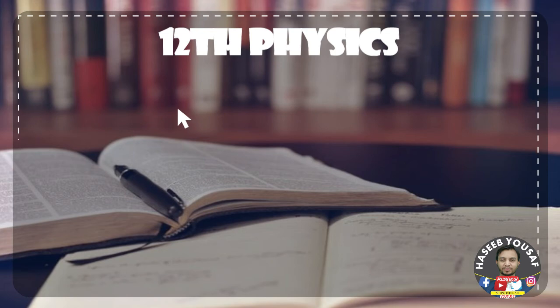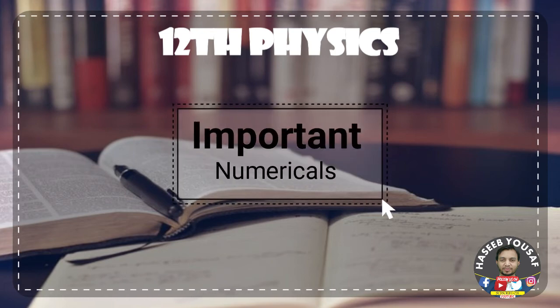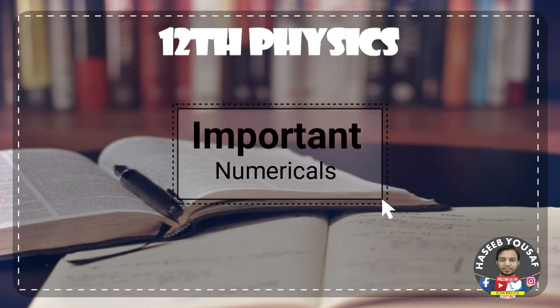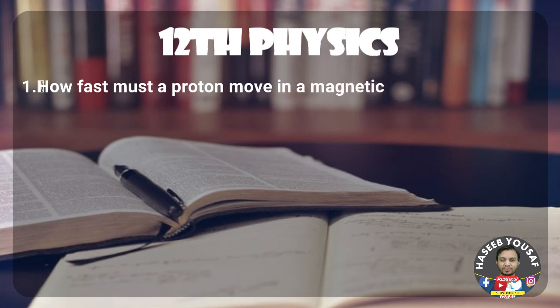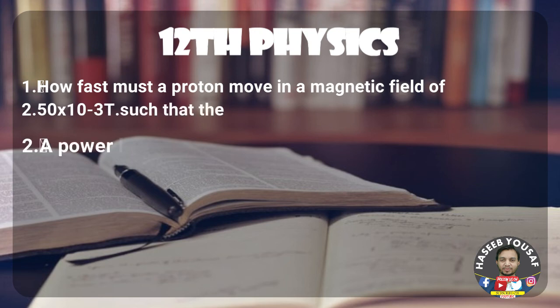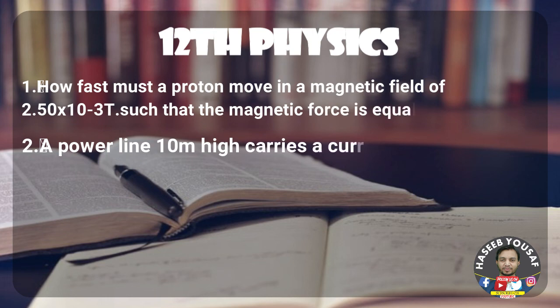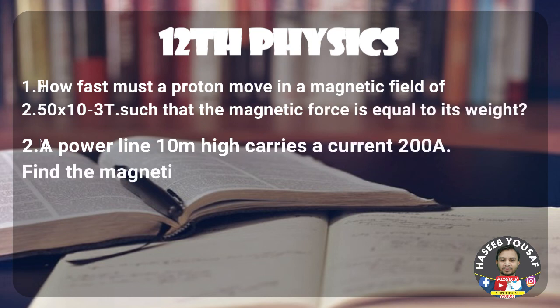Let's move towards the most important numerical problems of this chapter. Numerical number 1: How fast must a proton move in a magnetic field of 2.50 × 10^-13 T such that the magnetic force is equal to its weight? Question number 2: A power line 10 meters high carries a current of 200 ampere. Find the magnetic field of the wire at the ground.